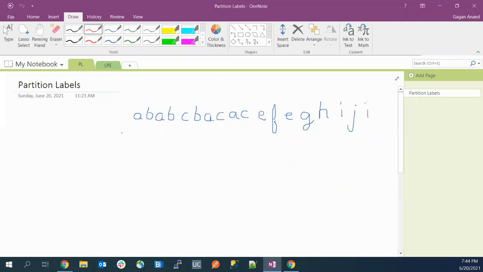Guys, eyes on the screen. Say we are at A. From here we'll go through each and every character to find the last occurrence, so we will traverse the string. At B we'll do the same thing again, and at A again, again and again. We don't want that. We don't want to traverse the string every time we are at a character. So Sadhvi, try to think of a better approach. The string functions are good when we have to find only a single character. When we have to find the last occurrence of every character, we can use a different approach.